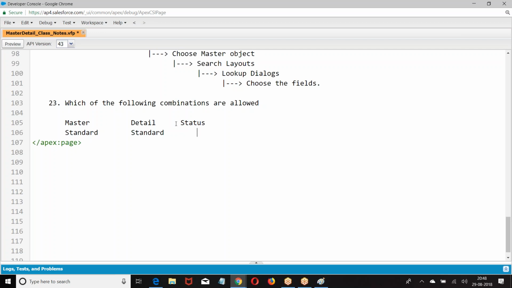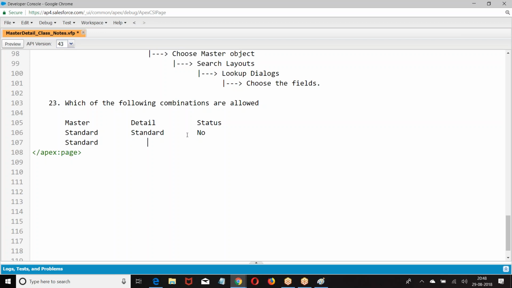Can a standard object be a detail? Detail means on that object we have to create a master detail field. Can I create a master detail field on a standard object? No. Is this combination allowed? Not allowed.